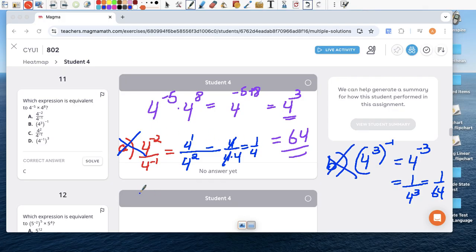C. 4 to the 2nd, and 4 to the negative 1st. Well, I don't like that this exponent is negative, so 4 to the 2nd I'm going to keep, but 4 to the negative 1st, I'm going to move into the numerator. I move into the numerator, the negative 1 becomes 1. Then I get 4 to the 2nd times 4 to the 1st, which is 4 to the 3rd. And then 4 to the 3rd is equal to 64. So C is what I want.